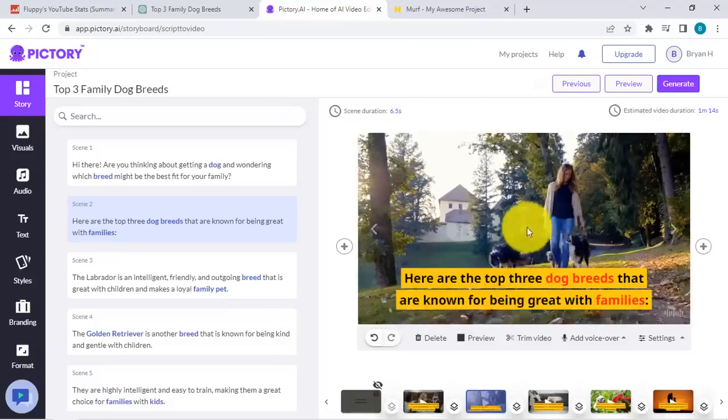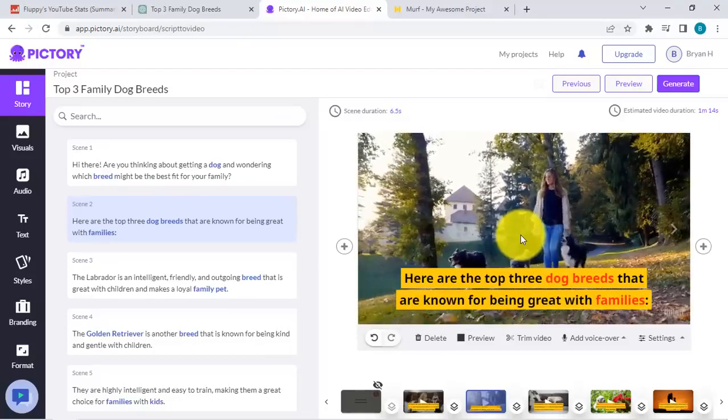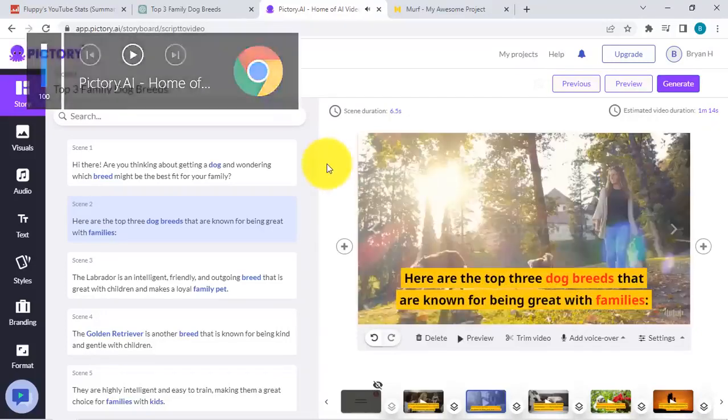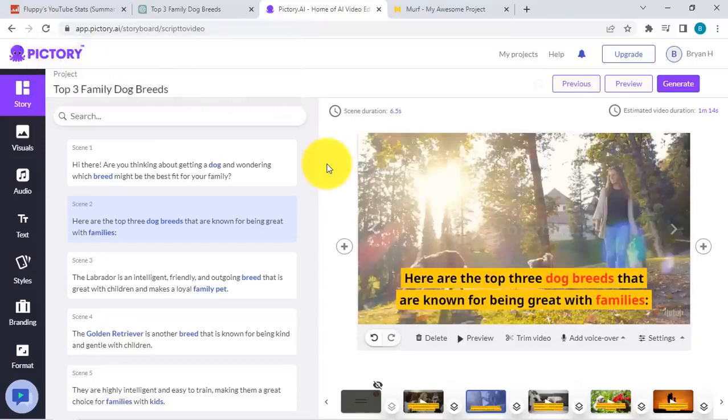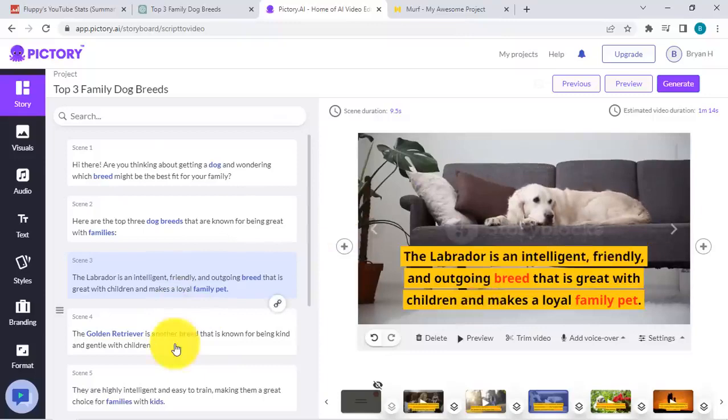What you need to do right now is you can see the preview of what's being shown over here, and you can just check it quickly. You can see that it added the music as well to the video, and you can quickly check for each one, is it the right video? You can see over here the Labrador looks good.